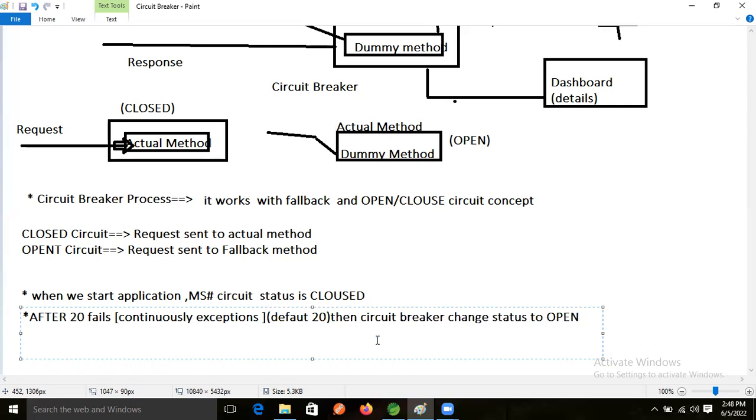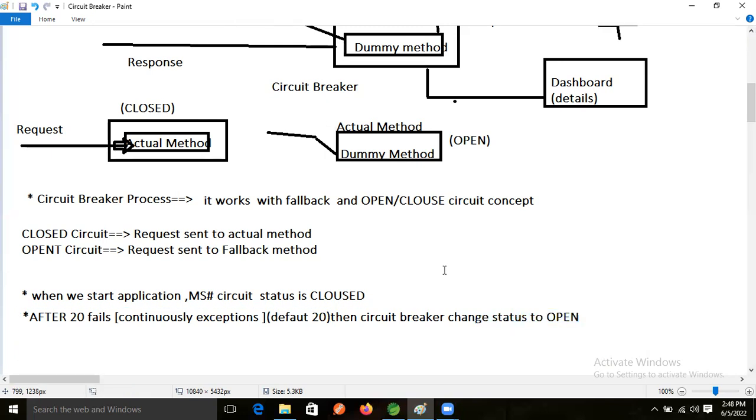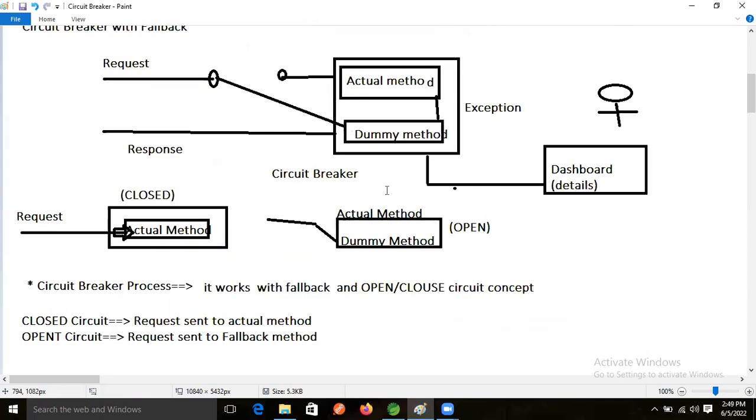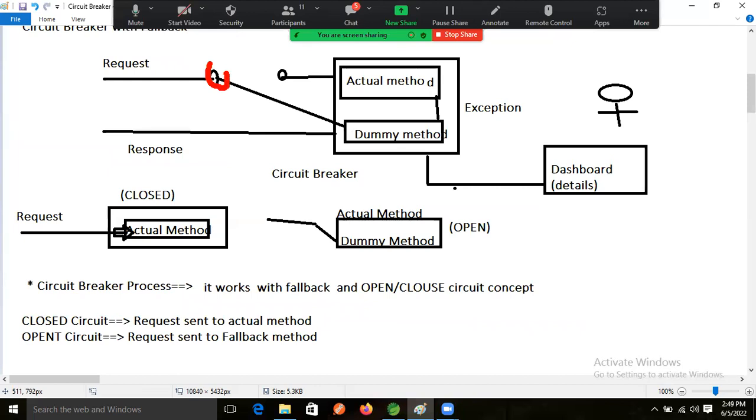After the 20th request, what will happen now? Our application's status will change to open mode. But how many seconds will this application stay in the open mode, guys? This one is also a question. The default time is 5 seconds.